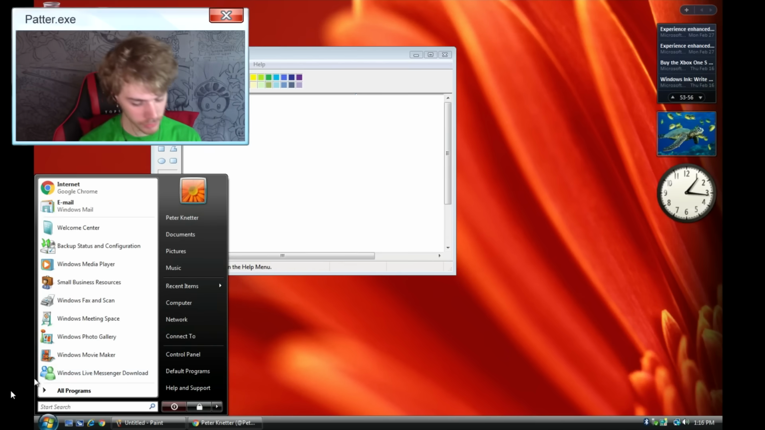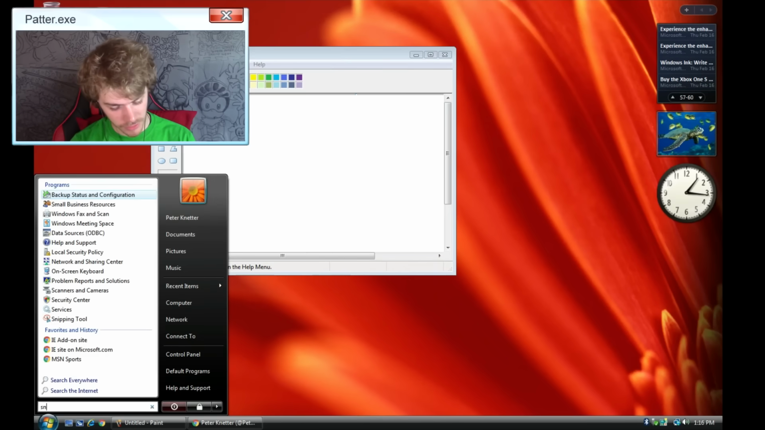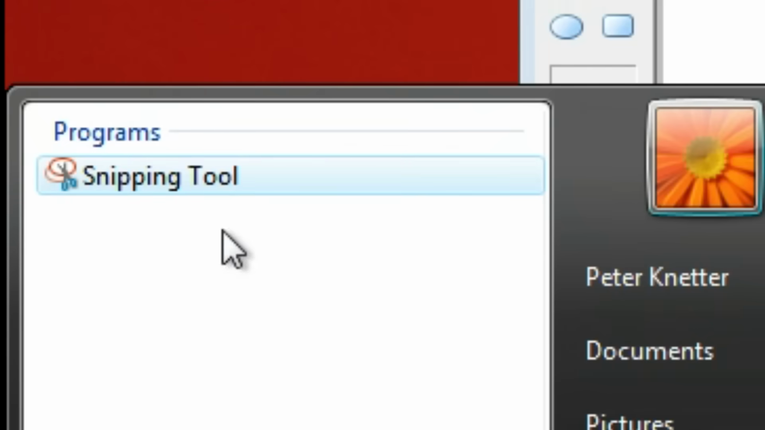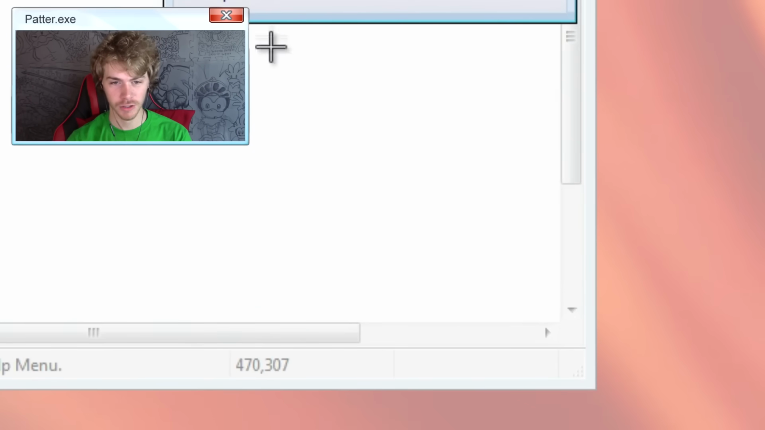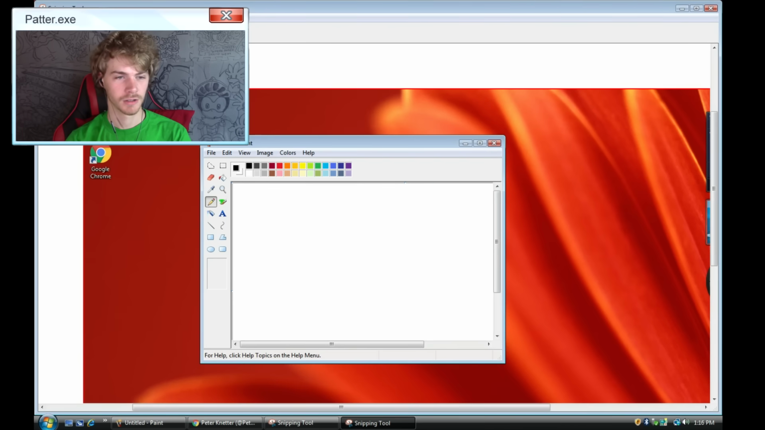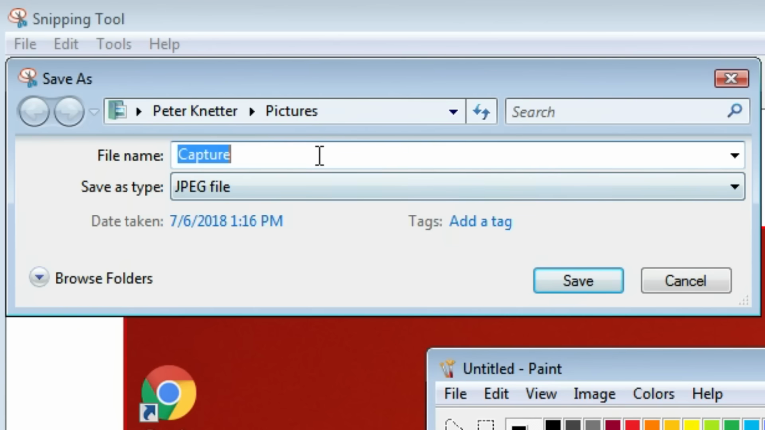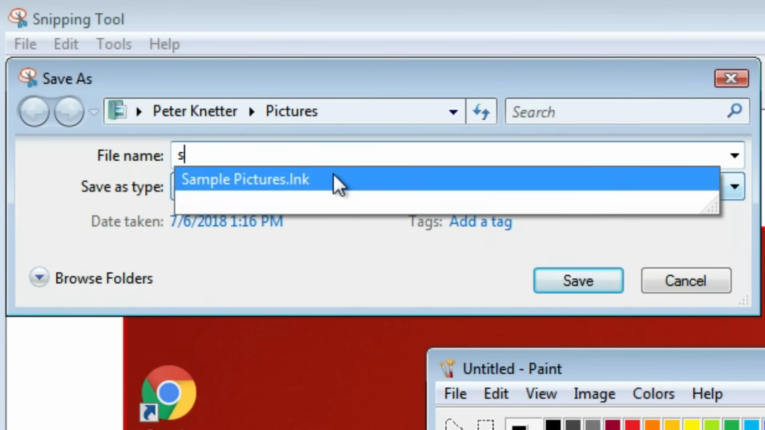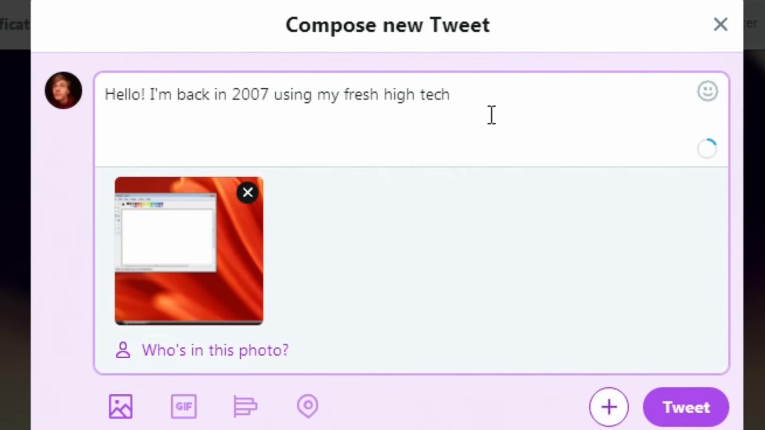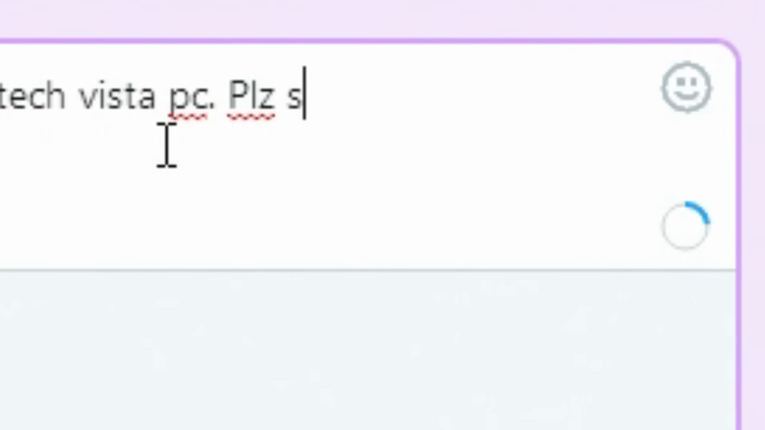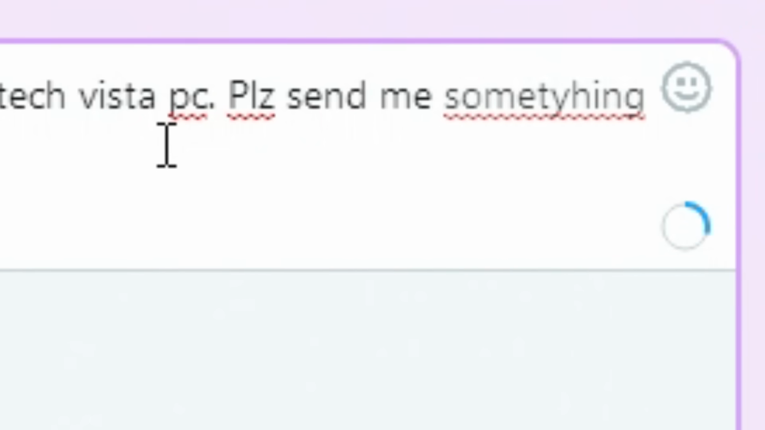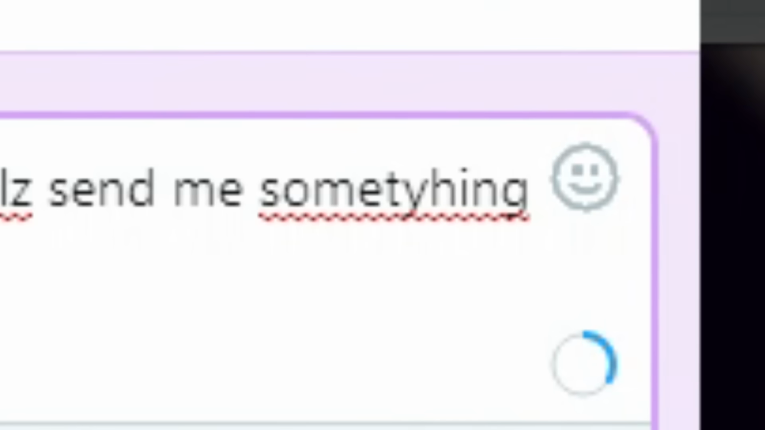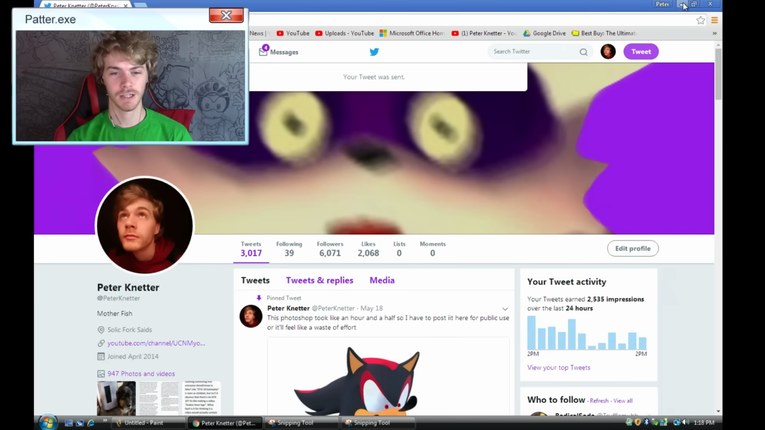Do we have a snipping tool? I want to take a screenshot. Snipping tool. Ancient snipping tool. Yes, add it to the quick launch bar. Alright, so we're gonna save this snip as snip. Hello, I'm back in 2007 using my fresh high-tech Vista PC. Please send me something to draw in Paint. I can type.